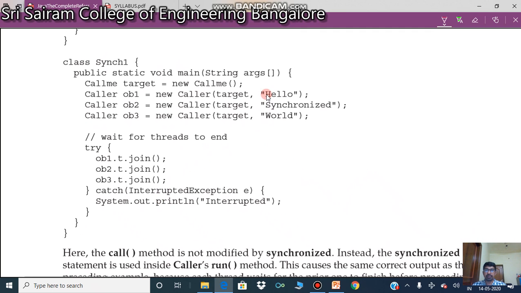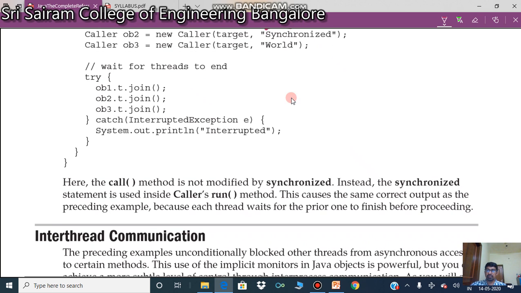Obviously you will get the output as you got in the previous program. All the strings will be in square brackets. Look at this. The call method is not modified by synchronized. Instead, the synchronized statement is used inside Caller's run method. This is very simple. These are two ways by which you can have a say in the way you run the threads. If it is not synchronized, you will get erroneous, unexpected output. So this is all about synchronization.